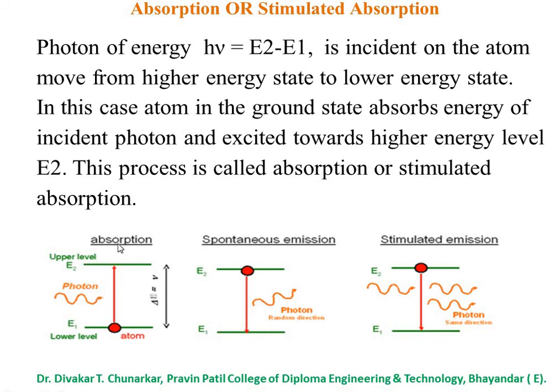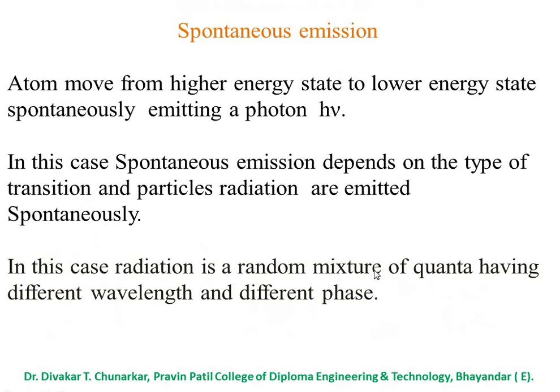Keep in mind, in absorption this is the upper level E2 and this is the lower level E1. E1 is the lower level and E2 is the upper level, in the case of stimulated emission.